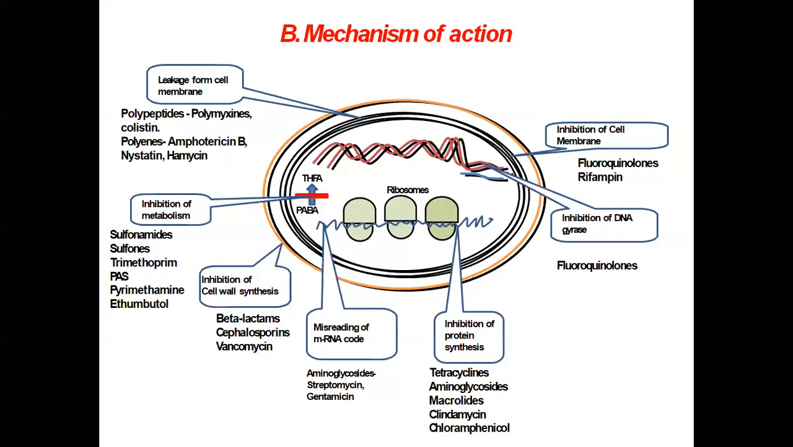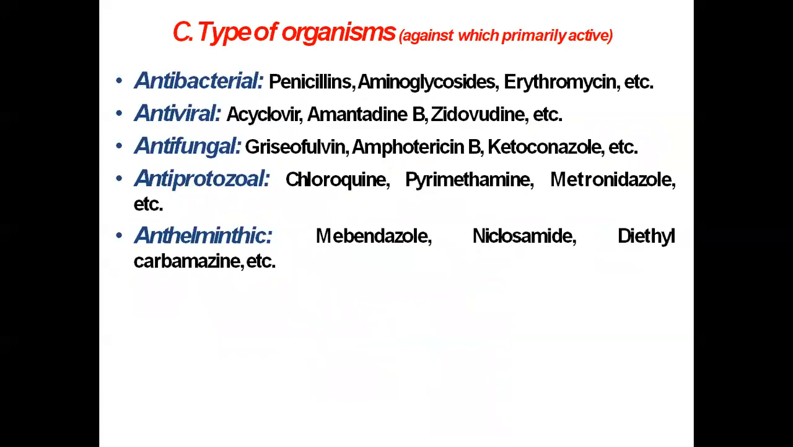Now there are certain drugs which produce their action by acting on the bacteria. Therefore these agents are called antibacterial agents, and the drugs are, for example, penicillins, cephalosporins, aminoglycosides like streptomycin, gentamicin, then macrolide antibiotics like erythromycin and others like roxithromycin. So these are called antibacterial agents.